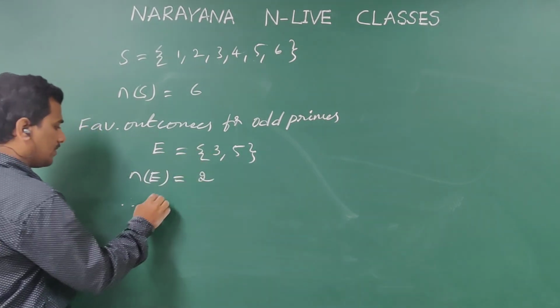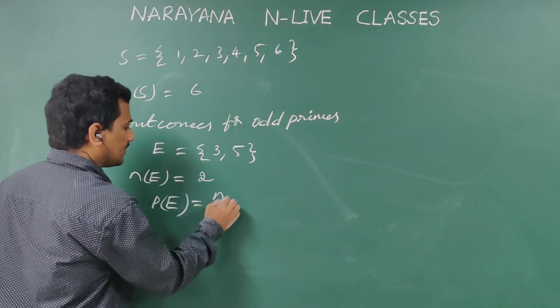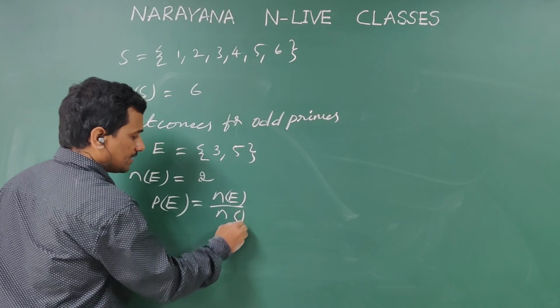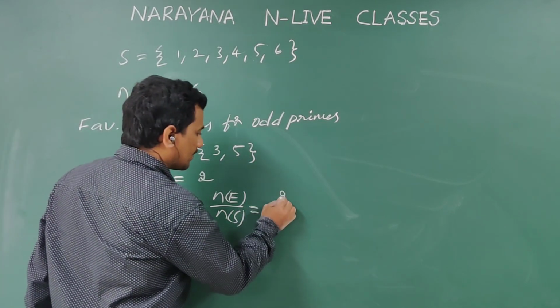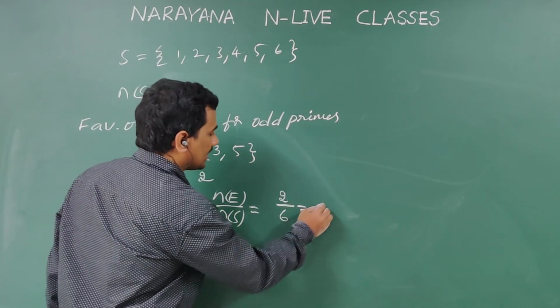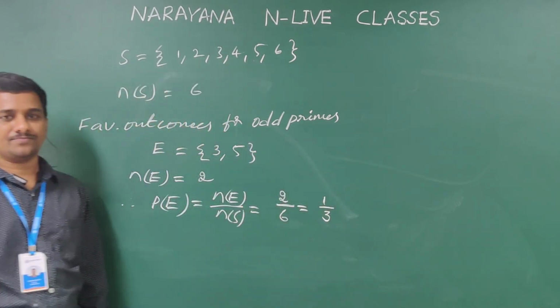Now probability of E, P of E, is given by n of E by n of S. We have 2 odd primes out of 6, so 2 by 6, and on cancellation we are left with 1 by 2.